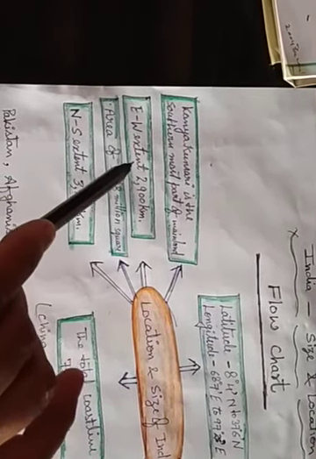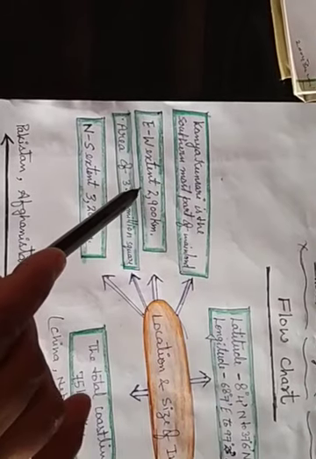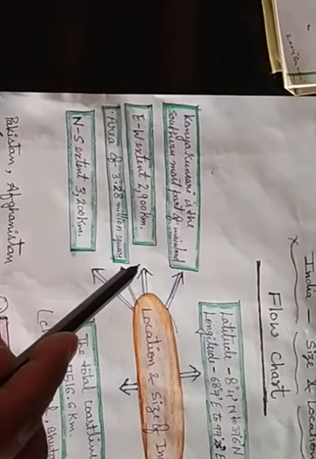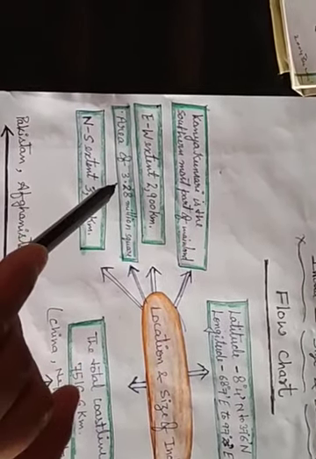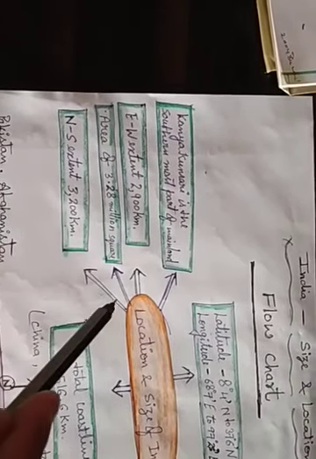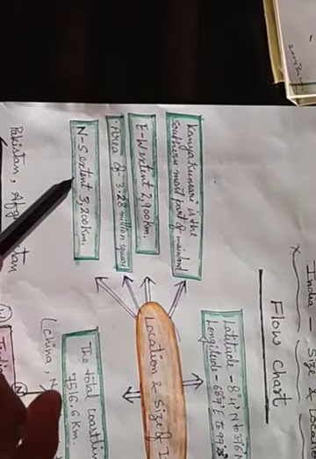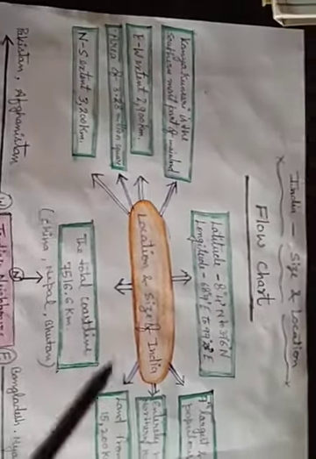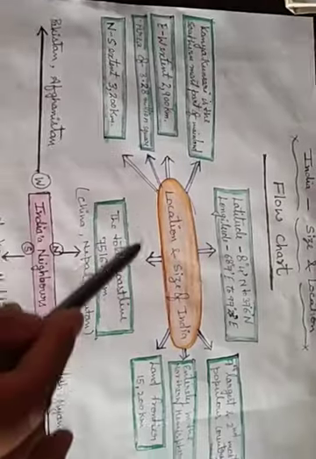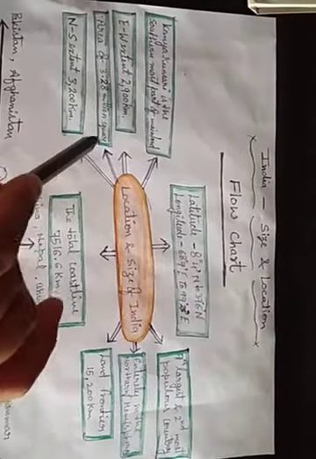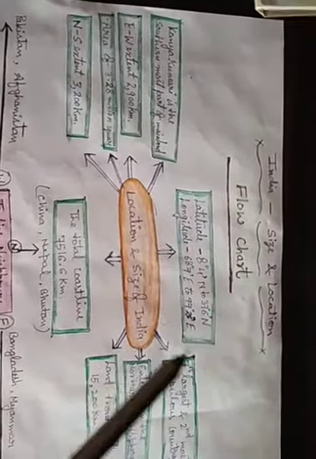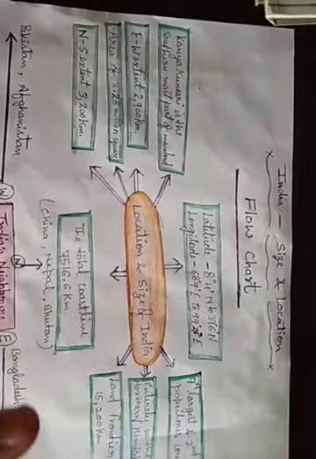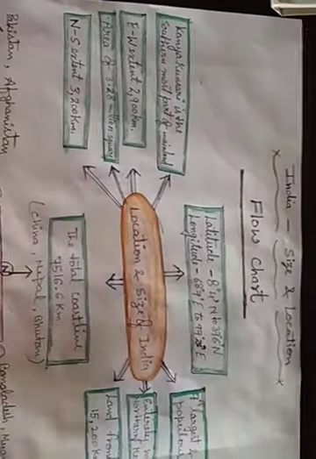The east to west extent of our country India is 2,900 kilometer. The total area is 3.28 million square kilometers, and the north to south extent is 3,200 kilometer. So these are some main points about India's size and location. Learn it; this is given in a very short form for better learning. The same thing we are talking about through the map also. I am showing you the map.